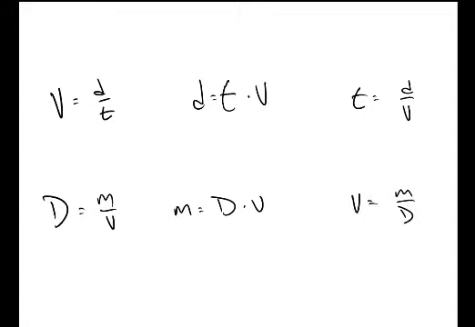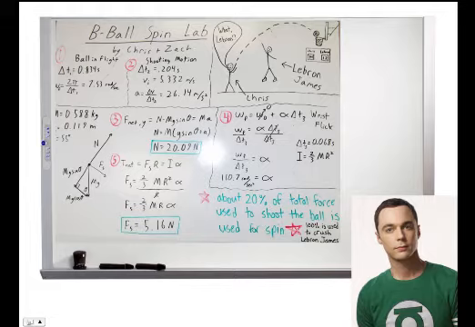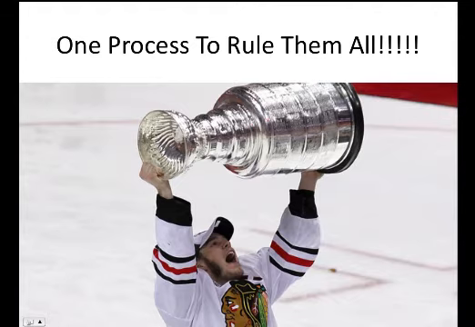Here's the point. We started out with 2 equations, the one for velocity and the one for density, and then we rearranged each one a couple of different ways, so we wound up with 3 equations for each one. It's a lot of work to memorize these 6 equations. And things can get pretty confusing once you start pulling in a whole bunch of other different equations. You'd have to be a rocket scientist to really remember everything and figure out what's going on. Instead of remembering all this jargon, what we want to do is have one process to rule them all. What I mean by that is, instead of memorizing all the equations, we want to figure out how to rearrange them through one simple process using multiplication and division.